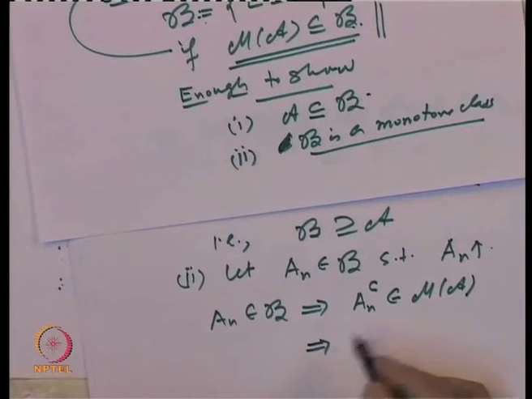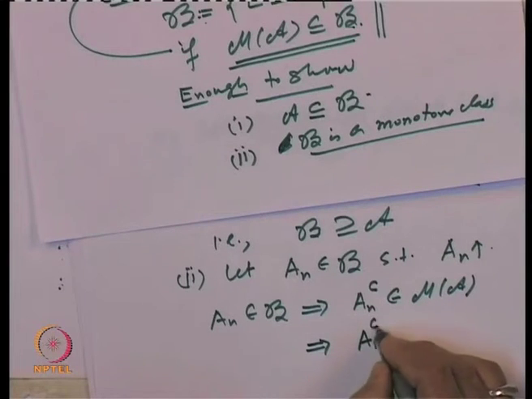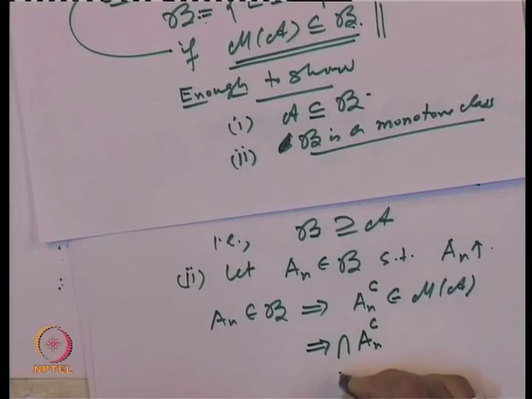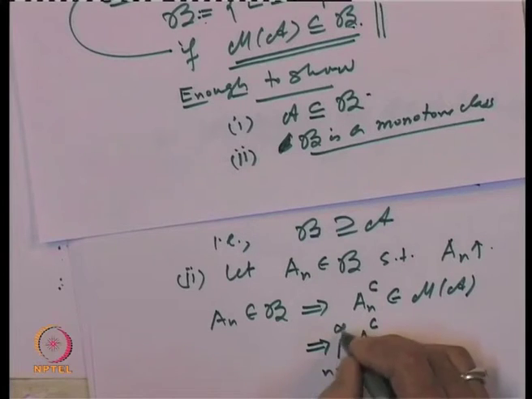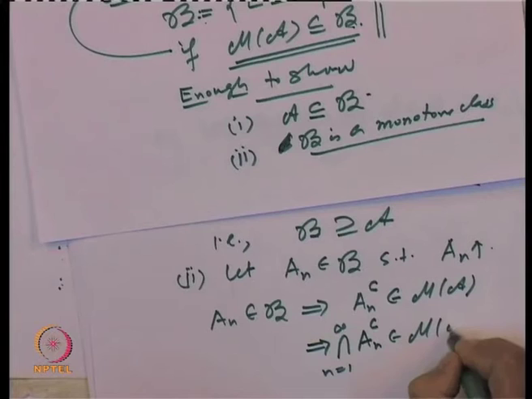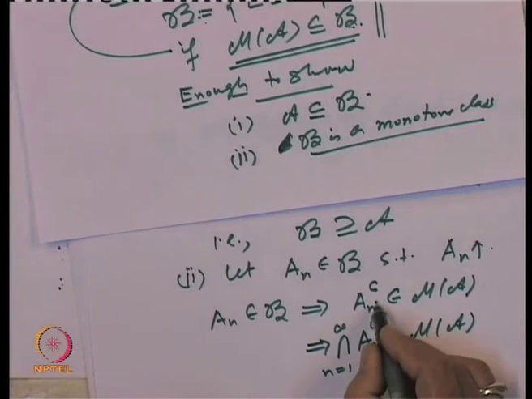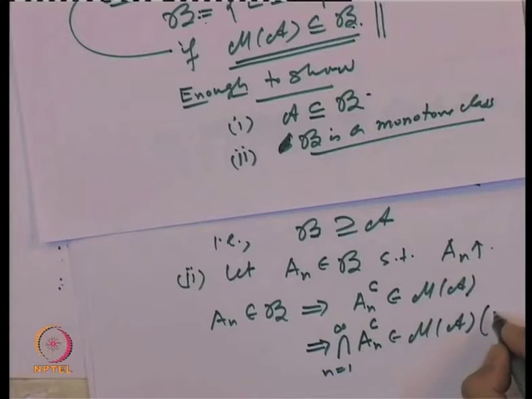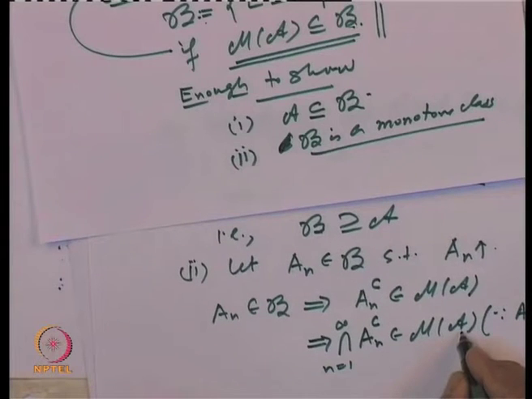Now, M of A is a monotone class. So, that implies that the intersection of A n complements will belong to M of A, provided A n complements are decreasing, and that is true because A n's are increasing. Because A n complements are decreasing and M of A is a monotone class, this intersection belongs to it.